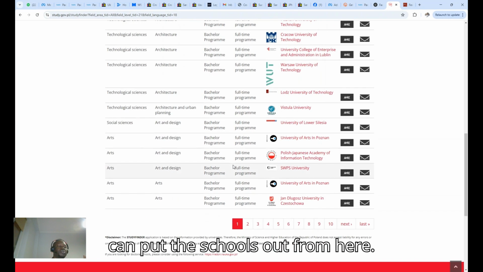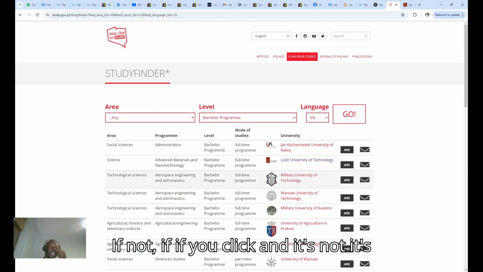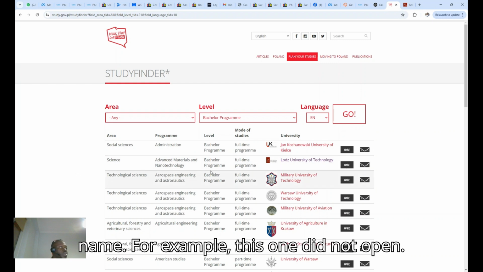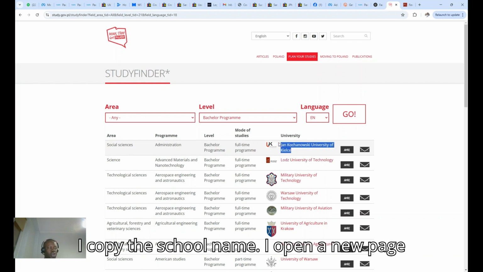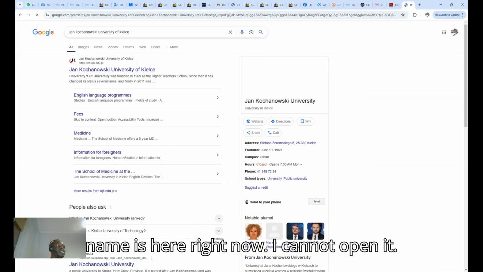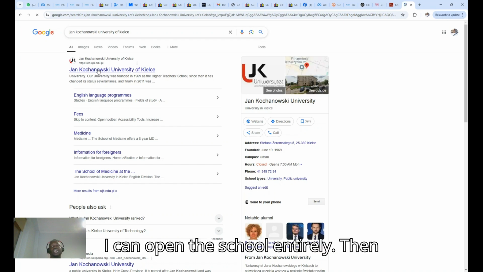If you click and it's not opening, you can just copy the school name. For example, this one did not open. I copy the school name, open a new page and paste it here. So the school name is here right now. I can now open the school entirely.